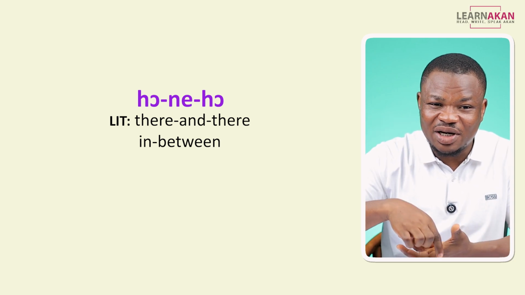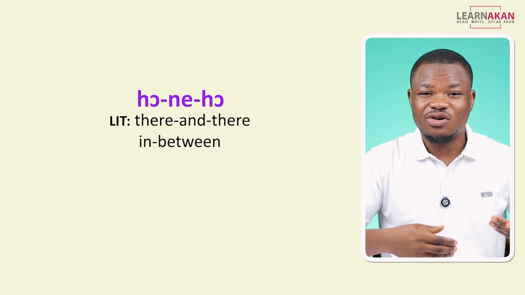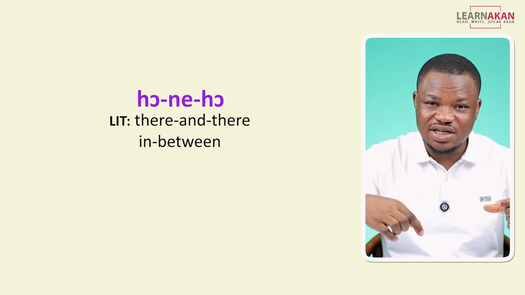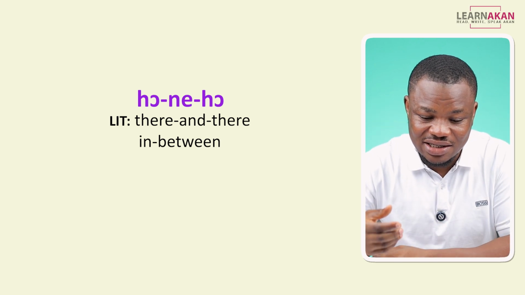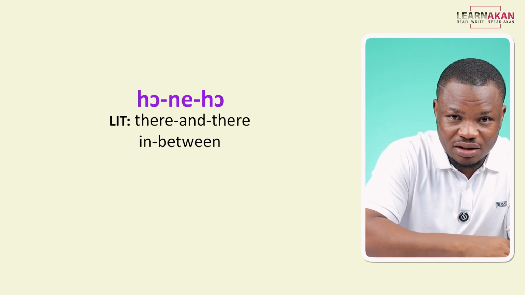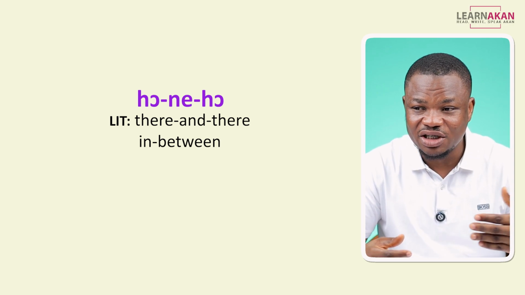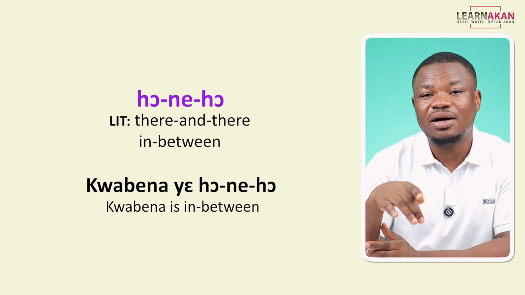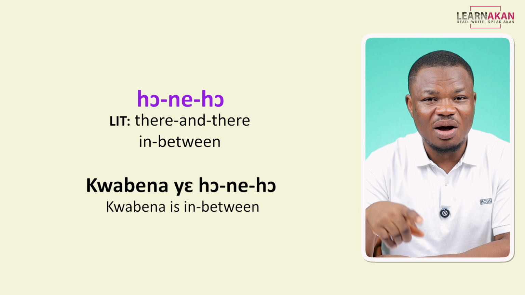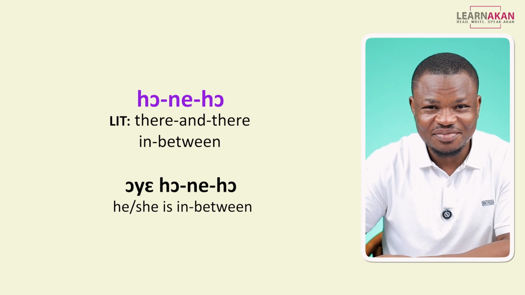Context has to be established that we are talking about body size or weight before you can use this, so that we understand that by honeho, you mean the person is neither big nor slim, right? So once context is established, you can say, Kwabena ye honeho. Or just oye honeho.